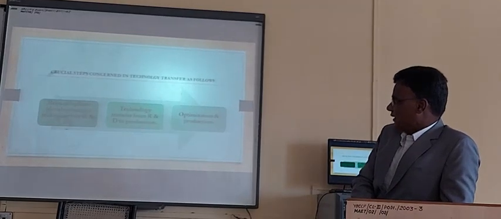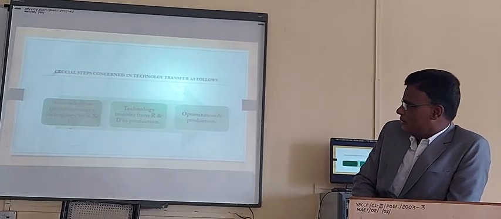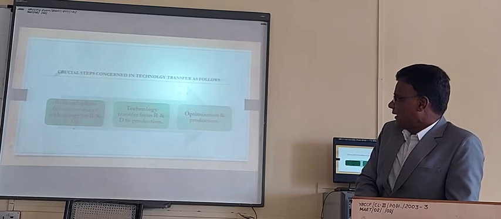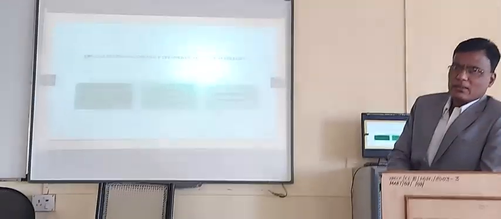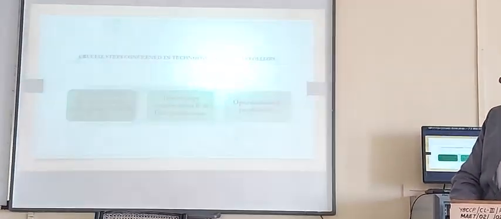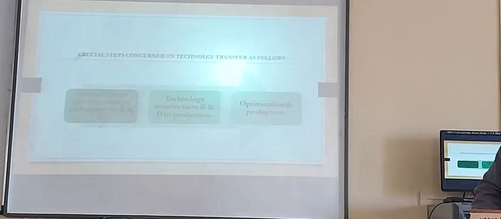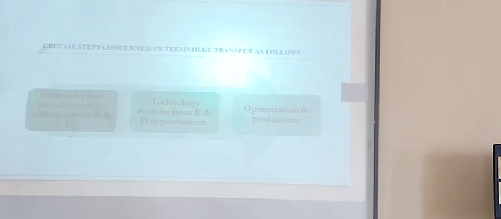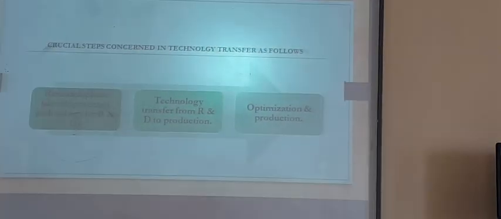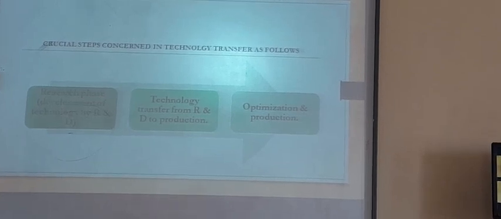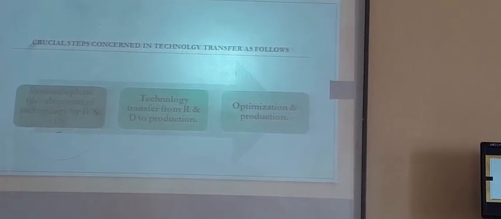First one is the research phase. This is the development of technology by R&D of that company, where the innovator submitted his report. Then technology transformation from R&D to the production unit. If it is feasible, physically and economically possible, innovative, and there are no other companies with it, it is clear.